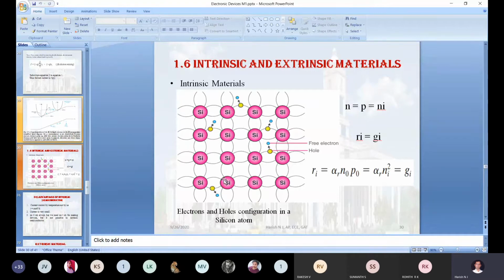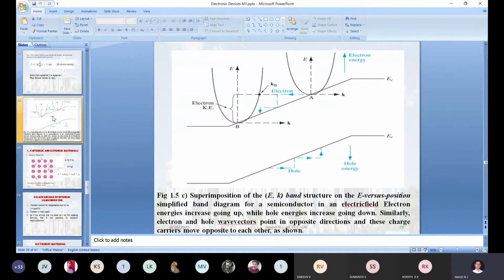Okay, at the same time, in the last class with the help of an E-K diagram, we studied how the electron energy and the hole energy vary with respect to temperature. We completed that whole study in the last class. So once again, you need not write the same story in this concept, but you have to conclude it in two lines. That is enough for us.